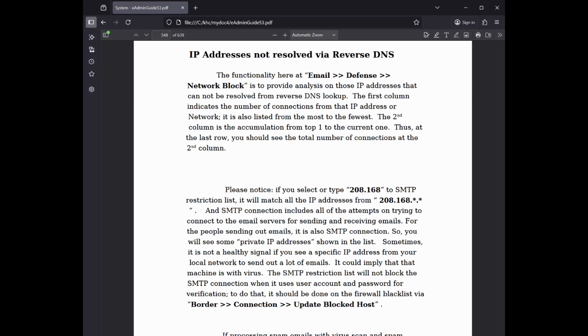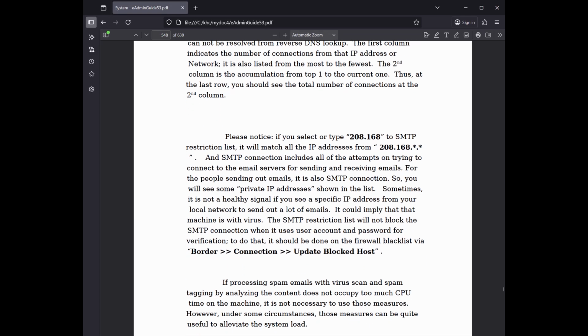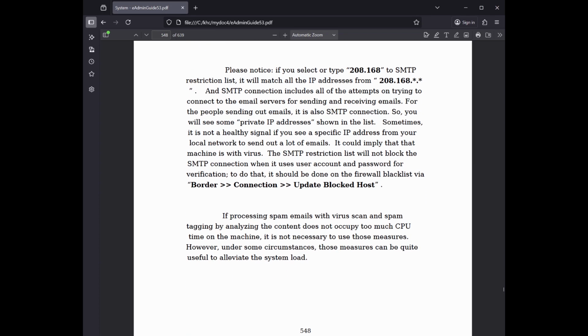An SMTP connection includes all of the attempts at connecting to the email servers for sending and receiving emails. For the people sending out emails, it is also an SMTP connection. So, you will see some private IP addresses shown in the list. Sometimes, it is not a healthy signal if you see a specific IP address from your local network sending out a lot of emails. It could imply that that machine has a virus.